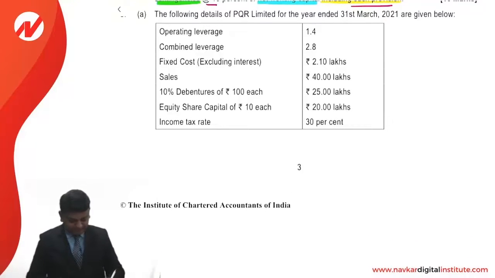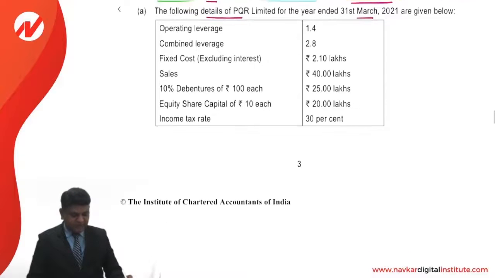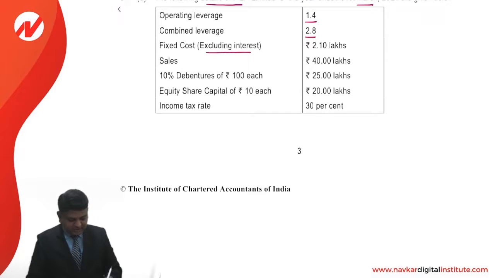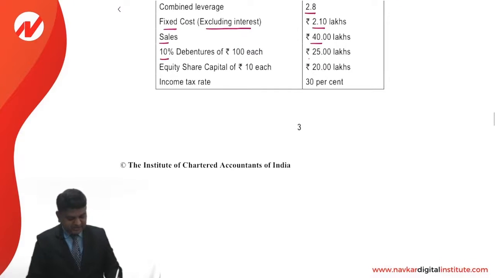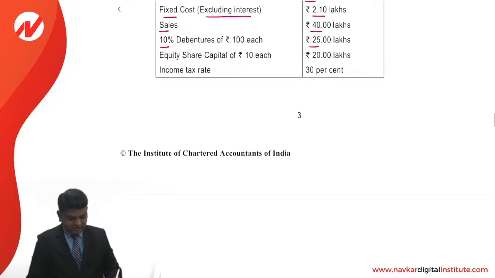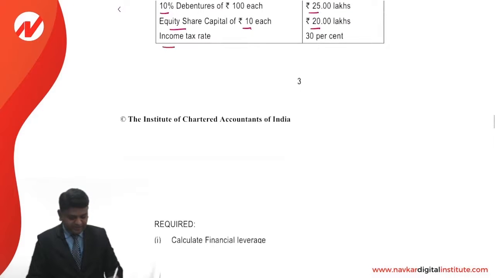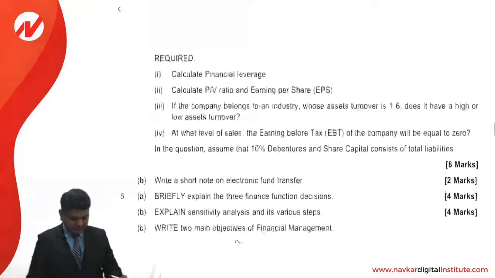Next question. The following details of PQ Limited for the year ended 31st of March 2021 are given below. DOL is 1.4, DCL is 2.8, excluding interest the fixed cost is 2,10,000, sales is 40 lakhs, 10% debentures is 25 lakhs, equity share capital of rupees 10 each is 20 lakhs, income tax rate is 30%.